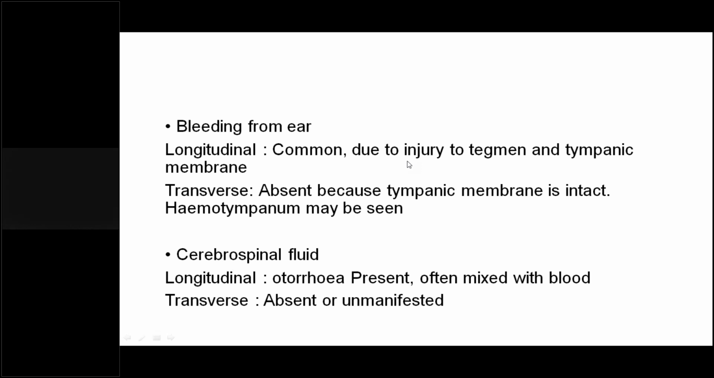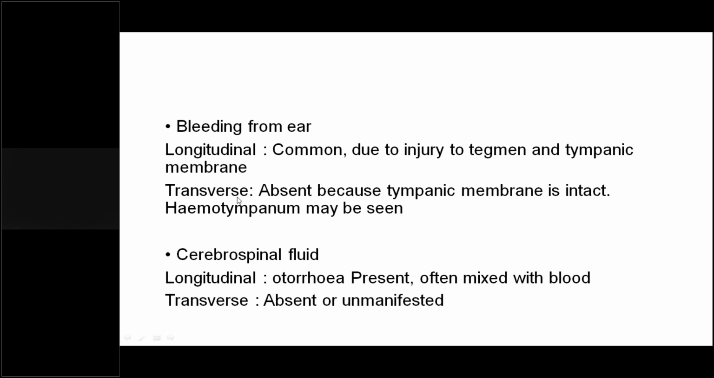So what happens? Bleeding from the ear. It is generally seen in the longitudinal type of fracture because there is injury to the tegmen and the tympanic membrane. The tegmen is the part which covers the brain, the bony division between the brain and the temporal bone. So the roof of the temporal bone is the tegmen. When there is injury to that, which is most commonly seen in the longitudinal type of fracture, and the tympanic membrane is ruptured, bleeding from the ear is generally seen.